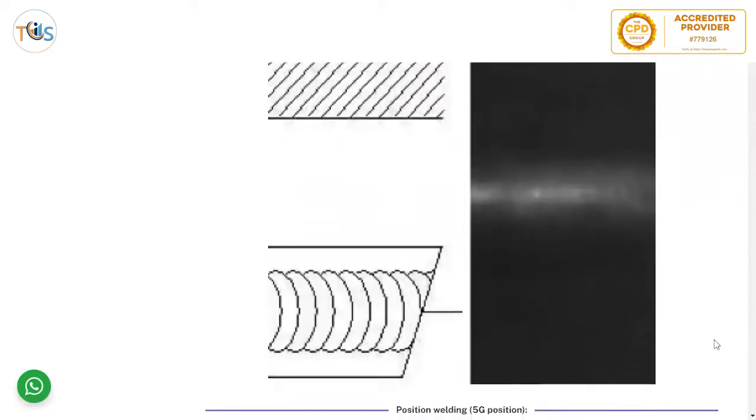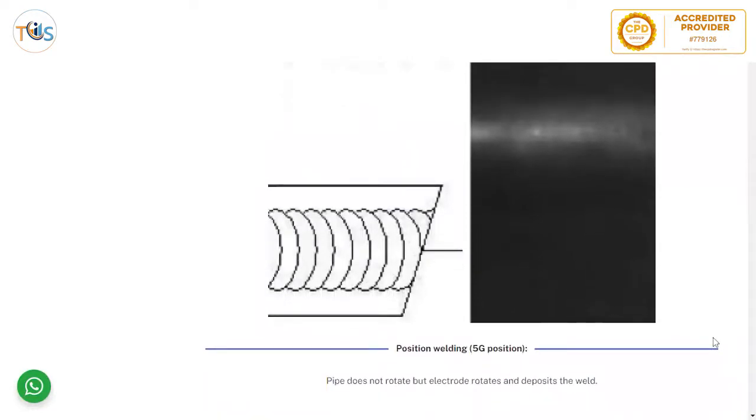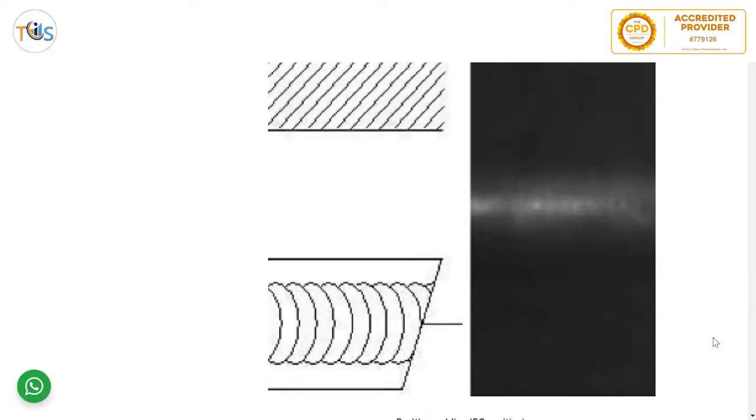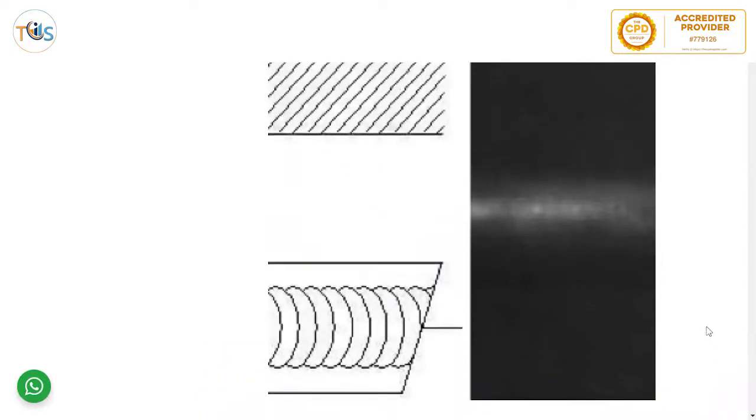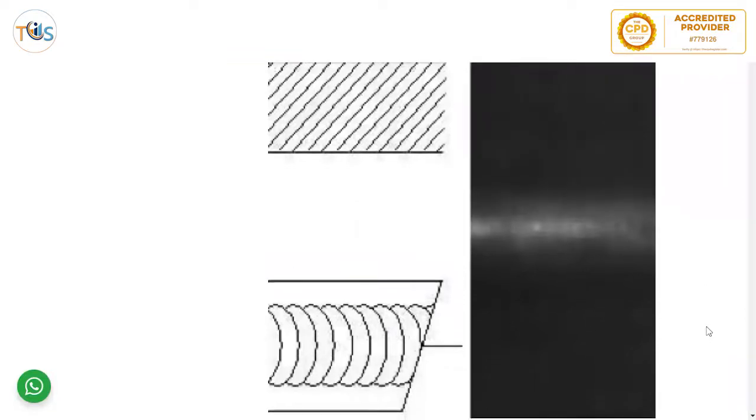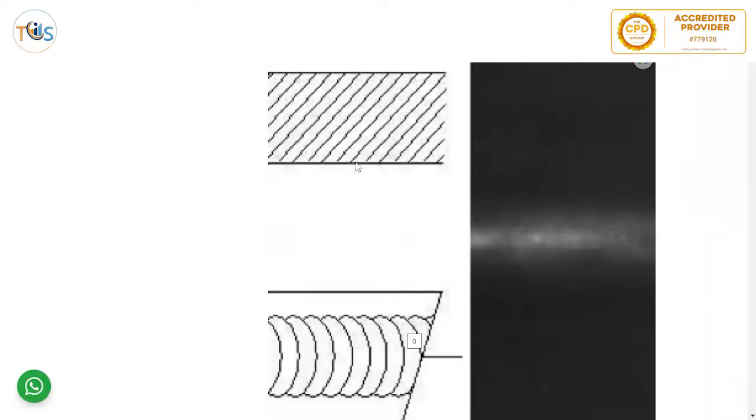You can see here the position of welding is always 5G. There is an internal concavity here, and you can see the brighter light here because there is less material where the concavity is. It's not fully filled in, so more rays pass through the radiograph, so you have a brighter side here than the rest of the weld. This is the bead of the weld.